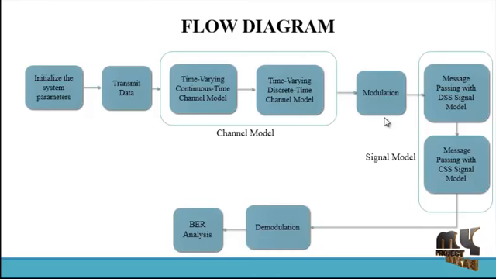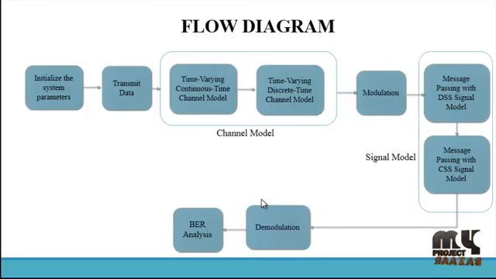For the transmit data, we can use a speech signal like hello. This hello signal is converted to binary codes, which pass through the channel model, modulation and the signal model. Again we use demodulation. So this hello message passes through the whole overall chain and is converted back to hello, but we get some excess error because of noise and impurities.